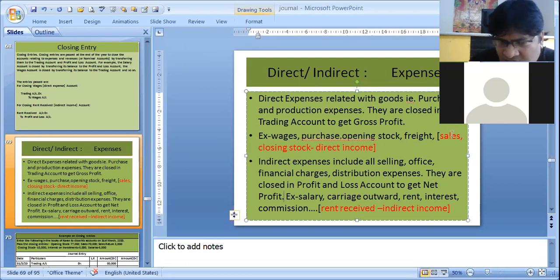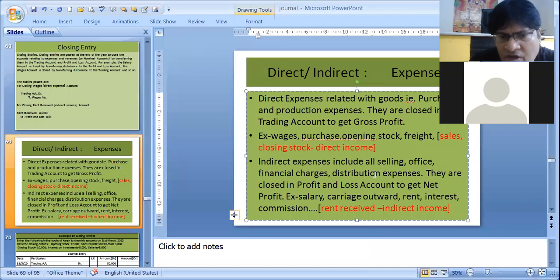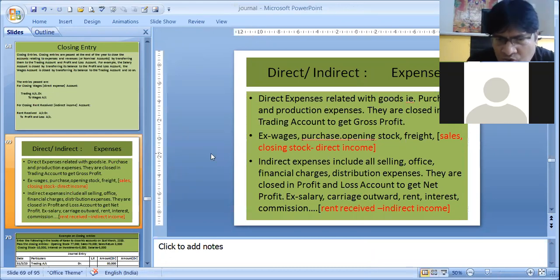A sari business will never get rent received as a direct income. Their direct income is sales, sale of saris. So these indirect incomes we do not record in the direct place, which is our trading account. We record them in the profit and loss account. So we record these indirect incomes and we get the actual net profit, which the business has made. So how do we do this?